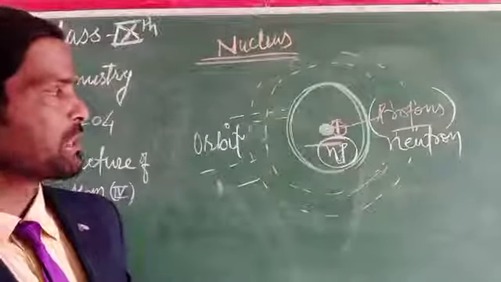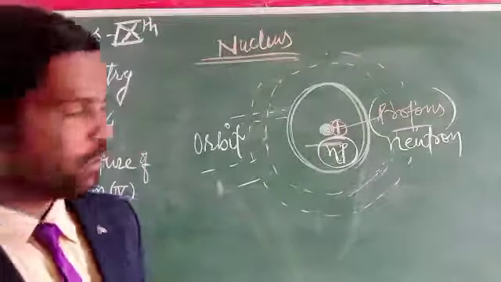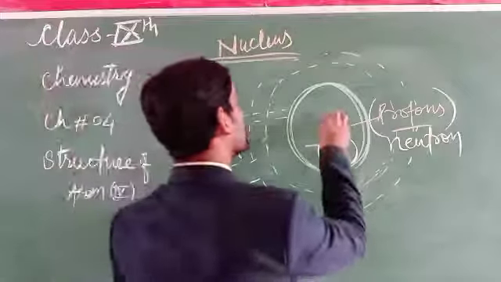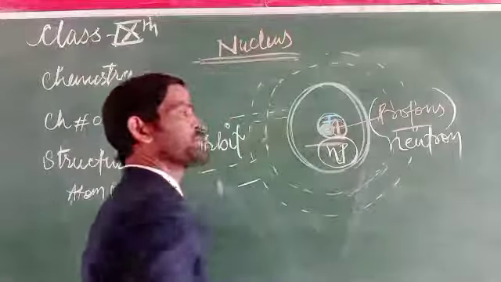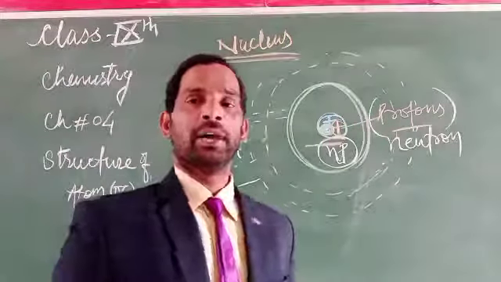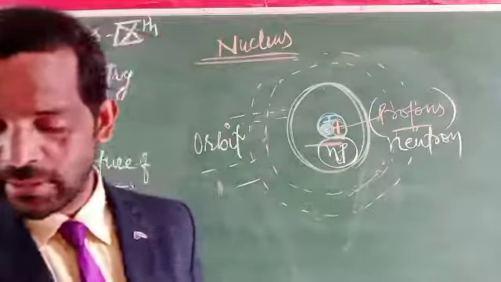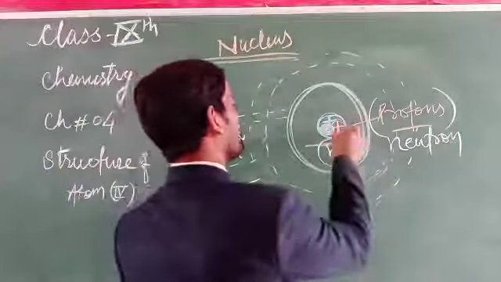Why is the nucleus shown as positive? Because the nucleus has protons in it and protons are positively charged. Due to the positive charge on protons, the nucleus is represented as positively charged. So there is a neutron